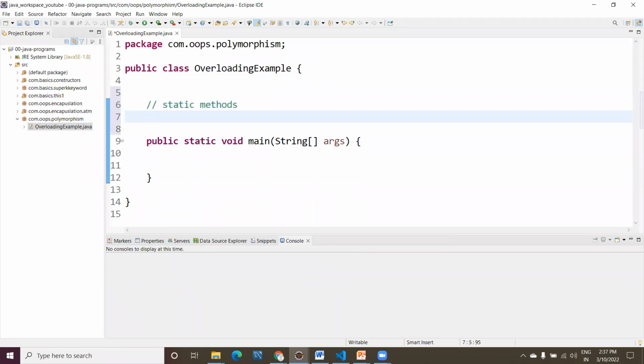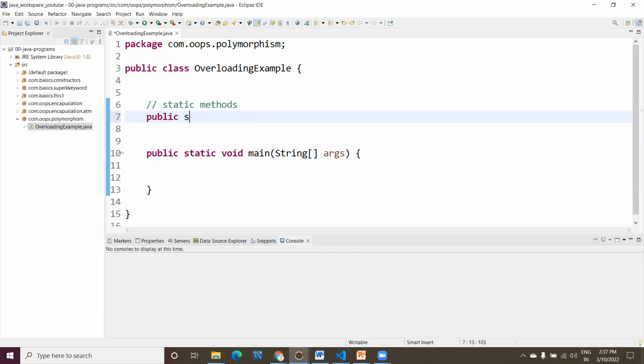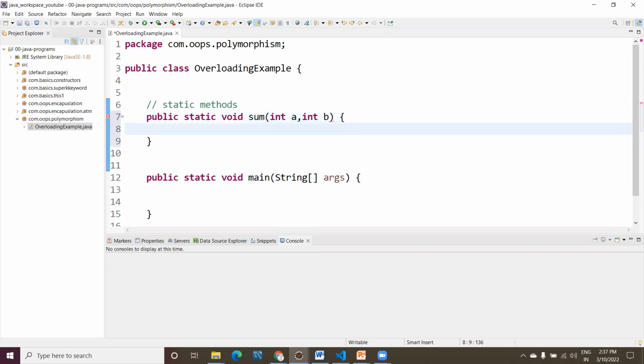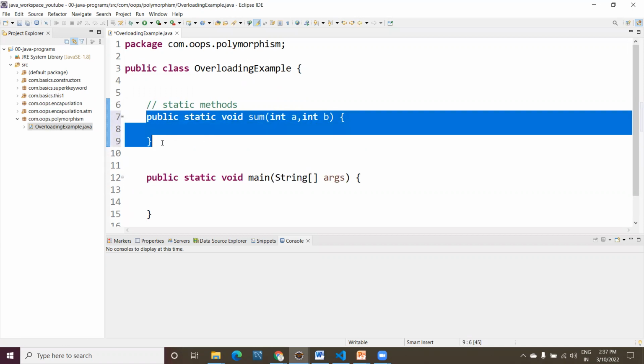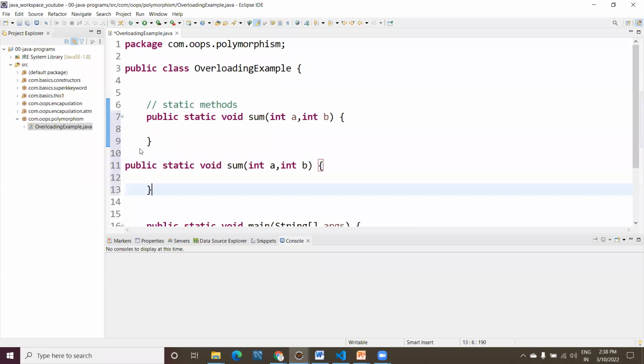My motto is I want to add 2 numbers and also add 3 numbers. By using overloading, how can I achieve that? Have a look: public static void sum. How many numbers do you want to add? int a, int b. I want to add 2 numbers. Now same thing, copy and paste it here.